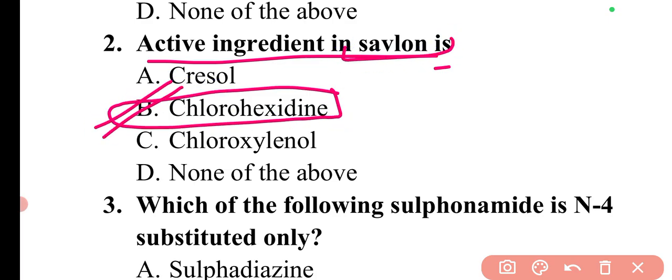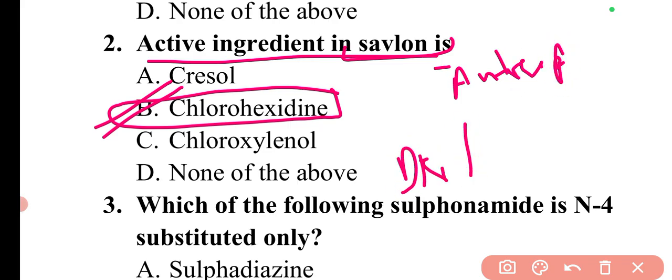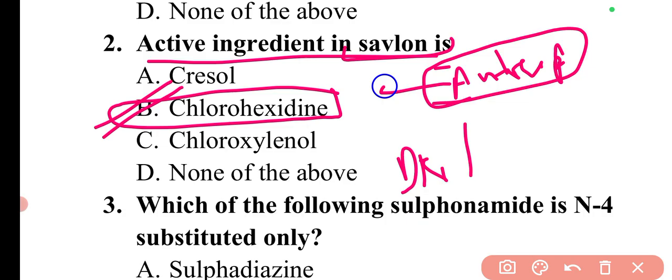So these are the topics in antiseptics and disinfectants. There are two terms, antiseptics and disinfectants. Antiseptics are those agents which are applied on living cells or the living body in order to remove microorganisms or to protect the person from microorganisms.